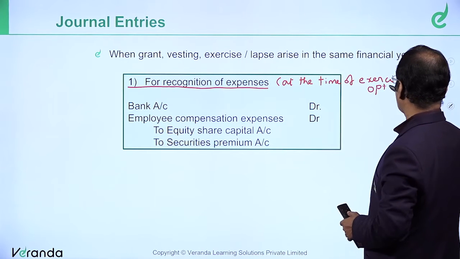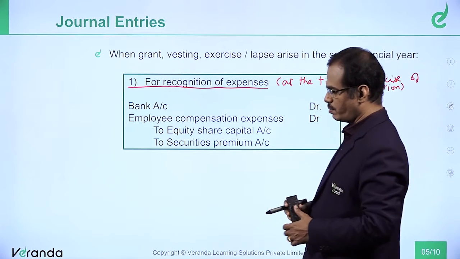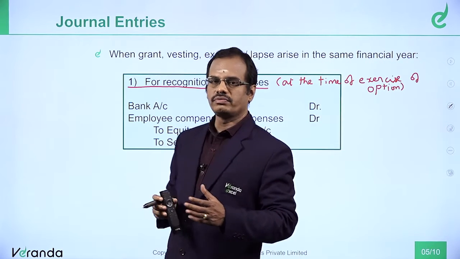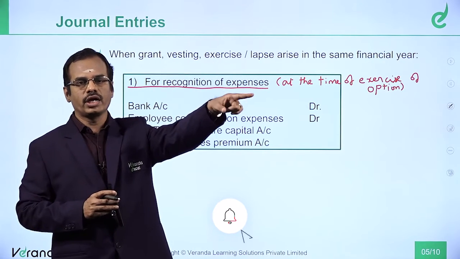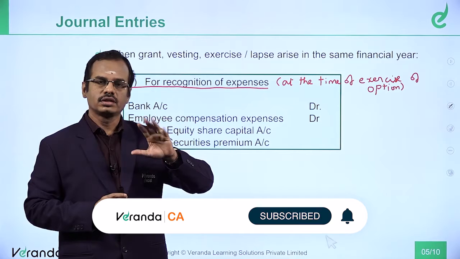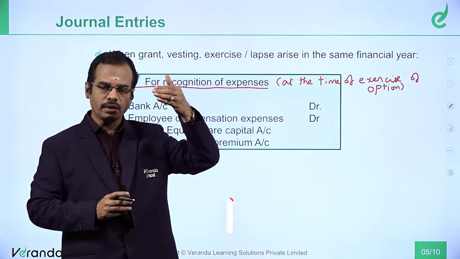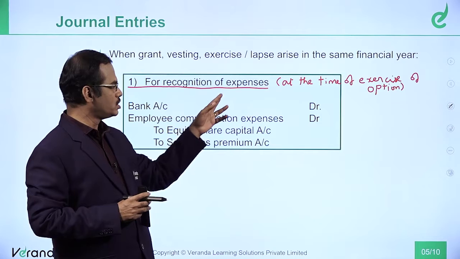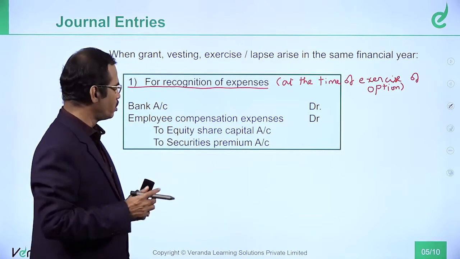There is an alternative method which we will discuss later. Instead of passing like this, you can pass an entry at the time of incurring of the expenditure: employee compensation expense account debit to ESOS outstanding. Then another entry at the time of exercise: bank account debit, as the company will receive cash.